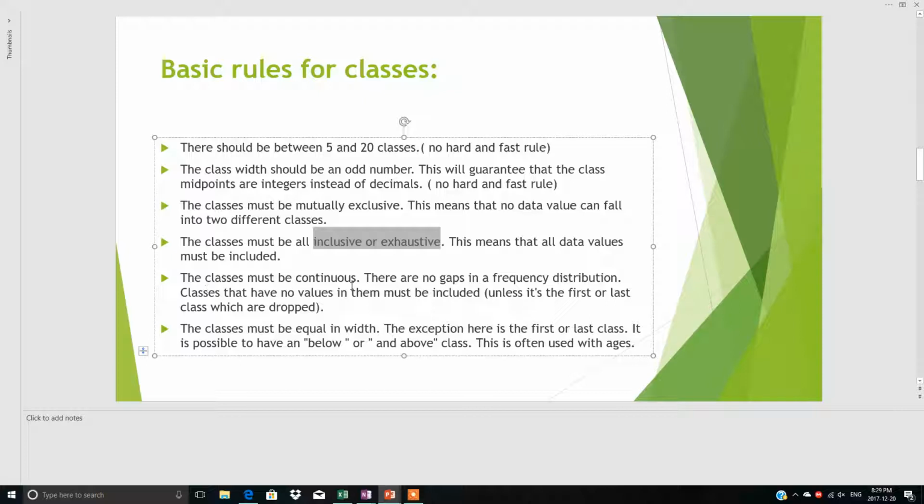The classes must be continuous. There are no gaps in the frequency distribution. Classes that have no values in them must be included, unless it is the first or the last class, which are dropped. The classes must be of equal width. This is the important point, equal width. The exception here is the first or the last class. It is possible to have a below and above class. This is often used with ages. So these are the basic rules for how to set the classes.